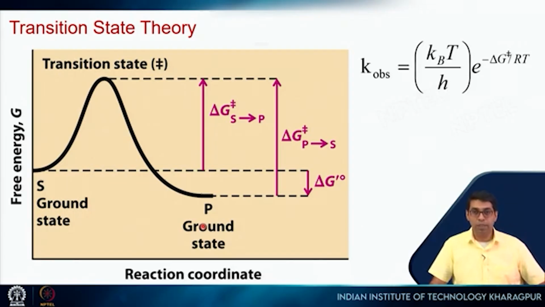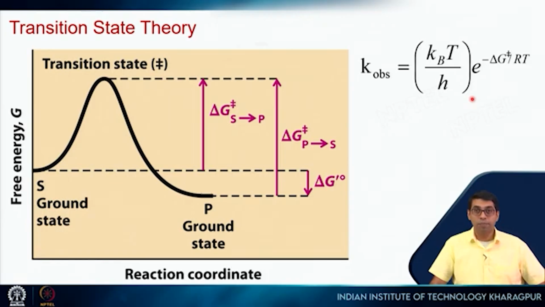But before that intermediate is formed, it will go through a very high energy state, and that state is referred to as the transition state, okay, and that has the highest energy, right? Now, higher that energy, slower will be the rate of the reaction, right? So, the observed rate of the reaction depends on this energy barrier